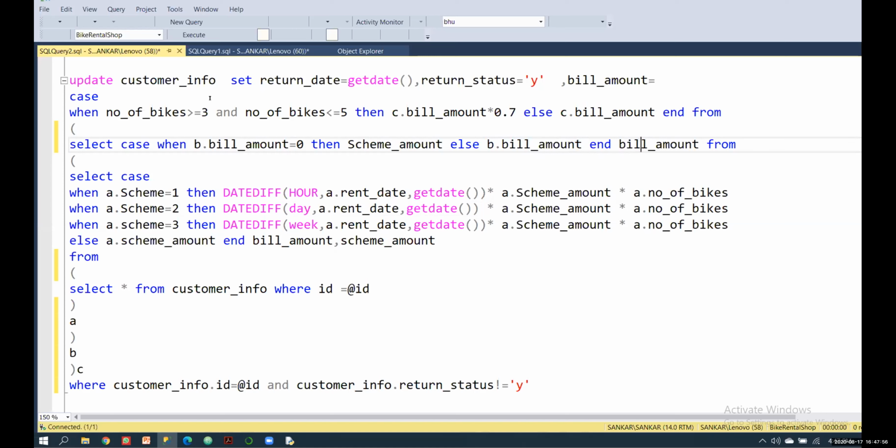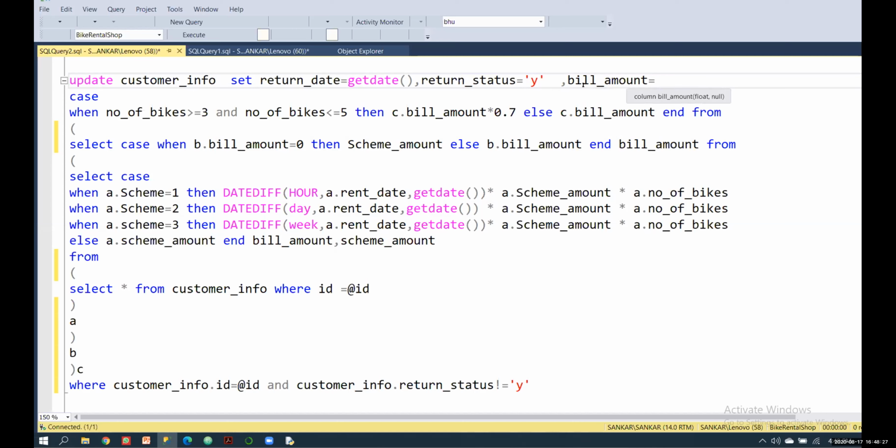And after that we are giving some condition, right? If the person takes 3 to 5 bikes, then we are giving 30% off their bill amount. So that's why I'm using one more condition, and here you do not use SELECT, because this is the end of your query and this is in your UPDATE query.